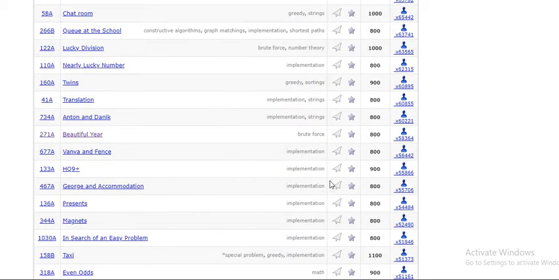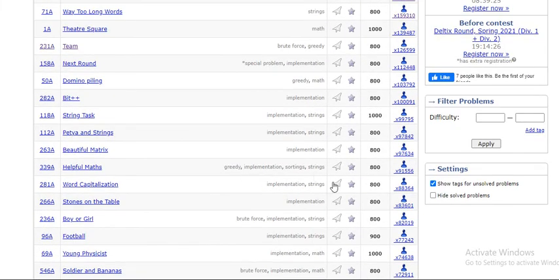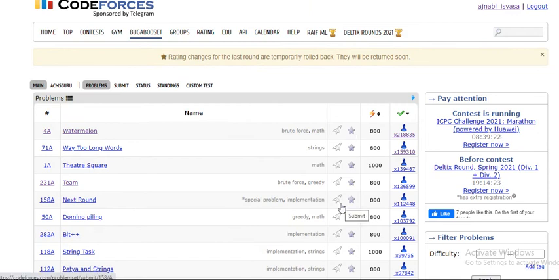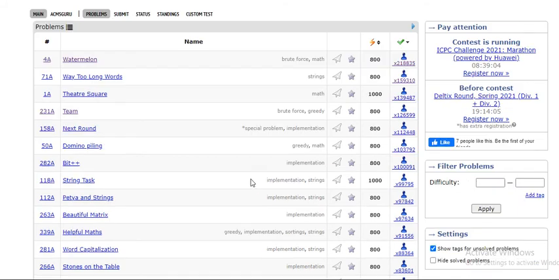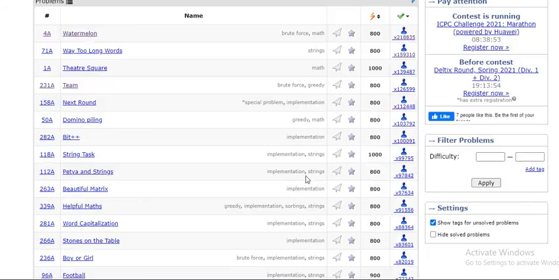And here you can see what the question is about: implementation, string, brute force, greedy, implementation. You can also mark a star on questions which you think are important. The question which you have visited will be shown in this dark color, and which you have not visited will be shown in this light color. And one more important thing, if you have solved the question, you will also see the green tag here. So let's start the coding.